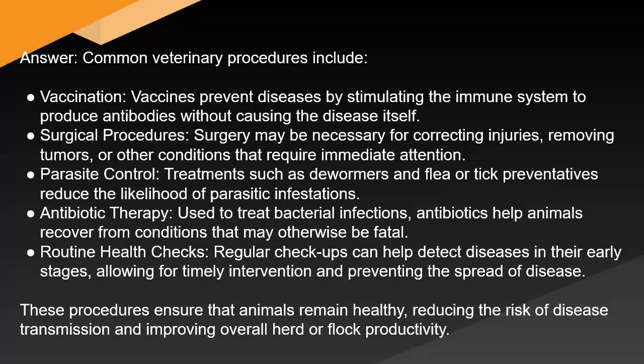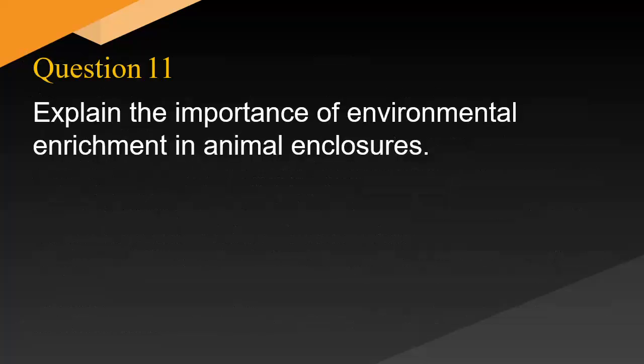Routine health checks. Regular checkups can help detect diseases in their early stages, allowing for timely intervention and preventing the spread of disease. These procedures ensure that animals remain healthy, reducing the risk of disease transmission and improving overall herd or flock productivity. Explain the importance of environmental enrichment in animal enclosures.